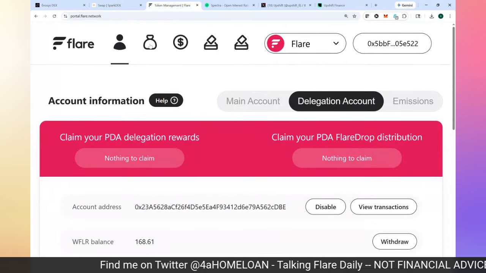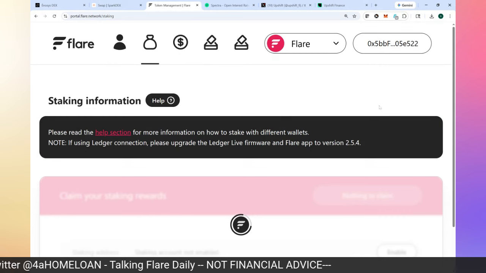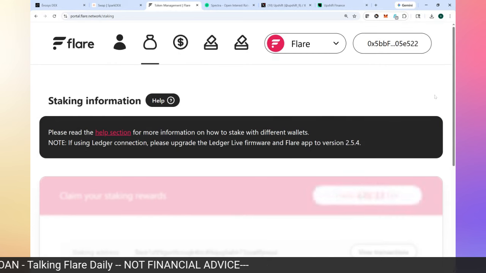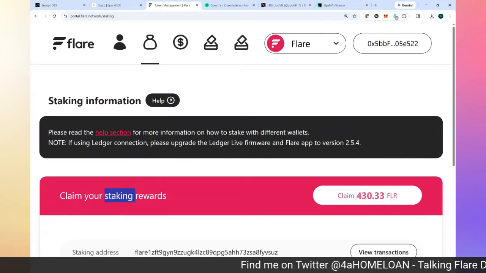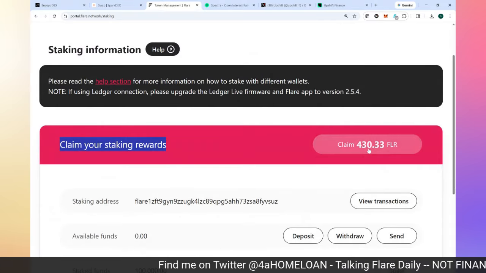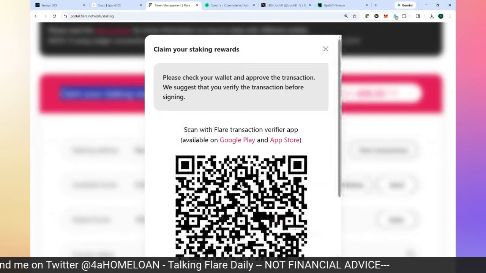So up here is staking. So let's go to staking. Again, with staking, you got to have 50,000 tokens minimum in order to stake. And these staking rewards come every 2 weeks. So you see I've got 430 that I need to claim. So I'm going to claim my 430 staking rewards.